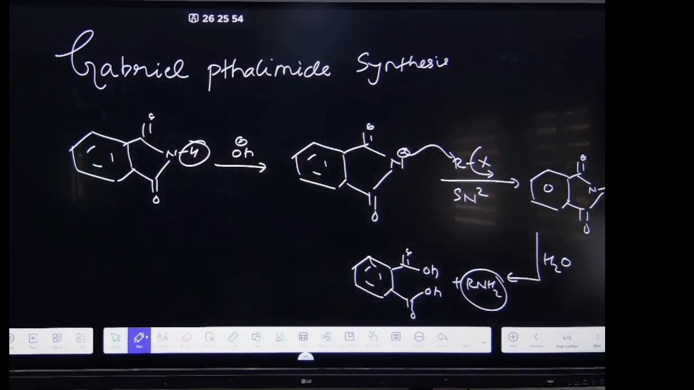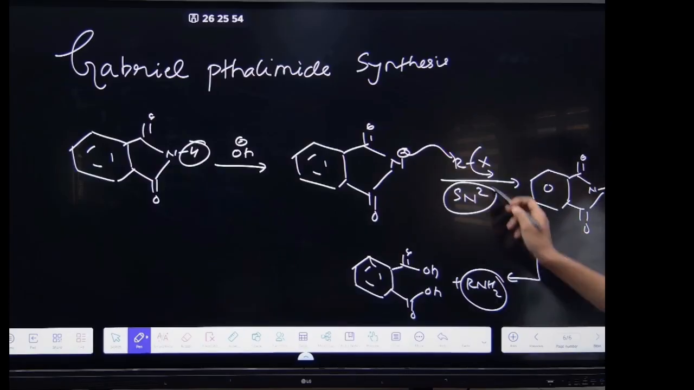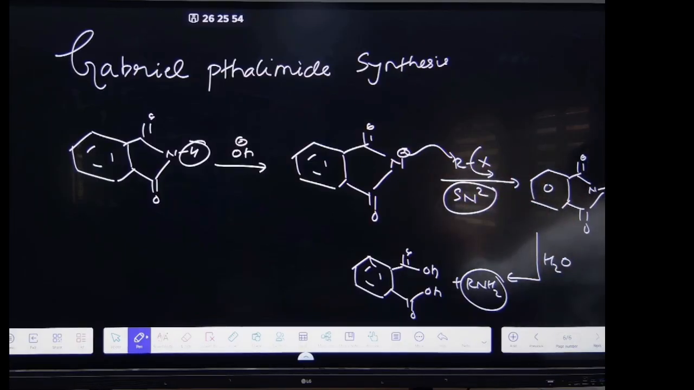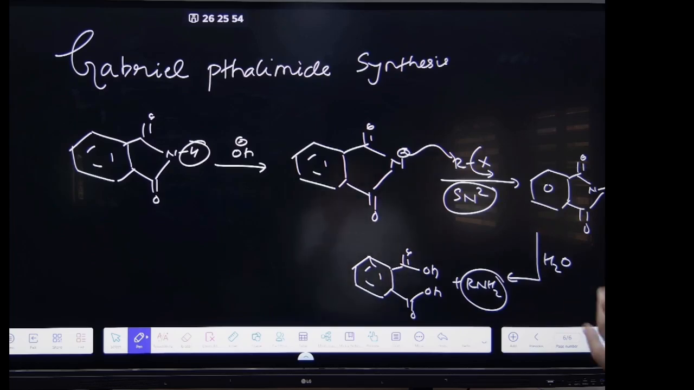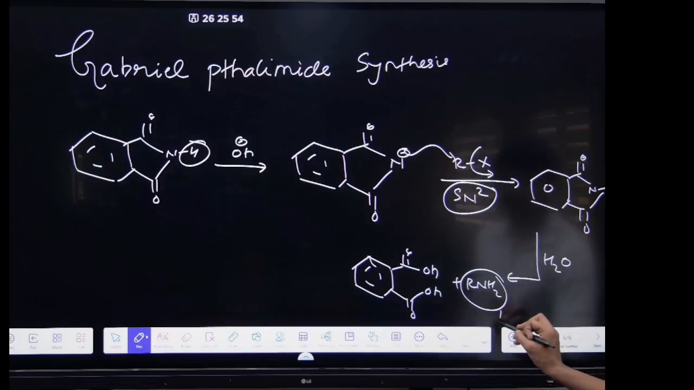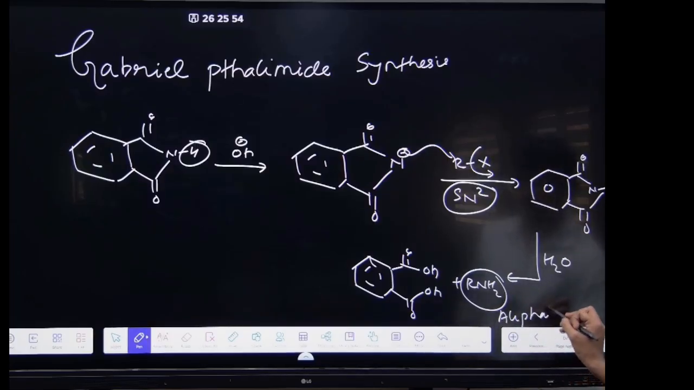What is important here is that it is undergoing through the SN2, right? So you know that suppose you have the chlorobenzene. At chlorobenzene you cannot have the SN2 reaction. Got it? So you cannot synthesize the aromatic primary amines through this method. You can only synthesize the aliphatic primary amines.